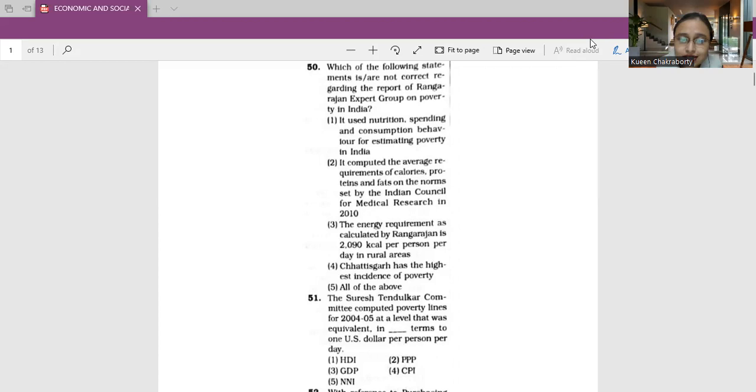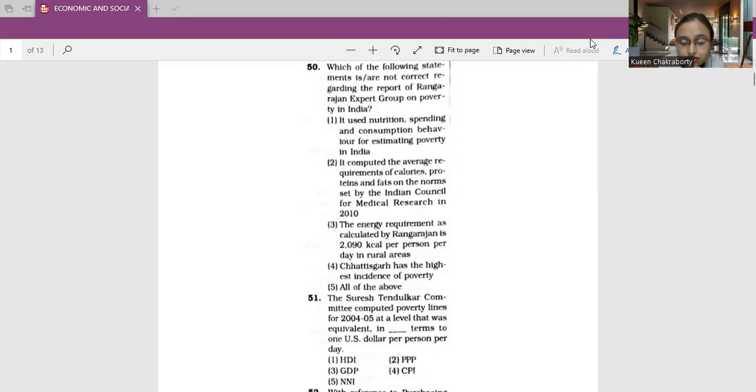Number two, it computed the average requirement of calories, proteins, and fats on the norm set by the Indian Council for Medical Research in 2010. Number three, the energy requirement as calculated by Rangarajan is 2,090 kcal per person per day in rural areas. Number four, Chhattisgarh has the highest incidence of poverty, and number five, all of the above.